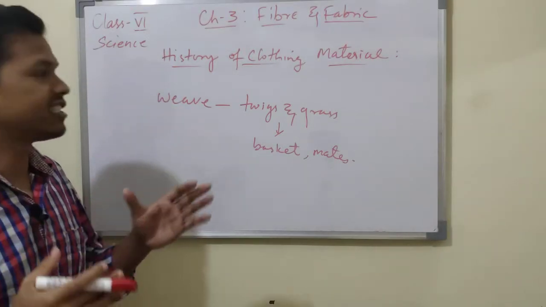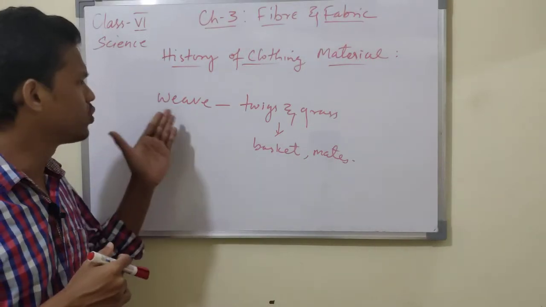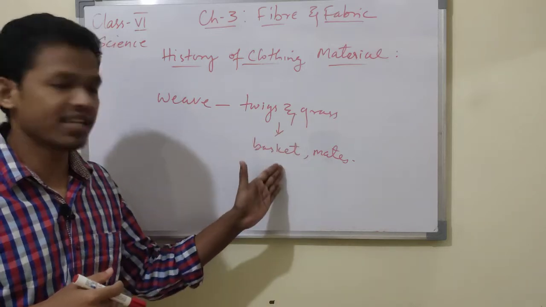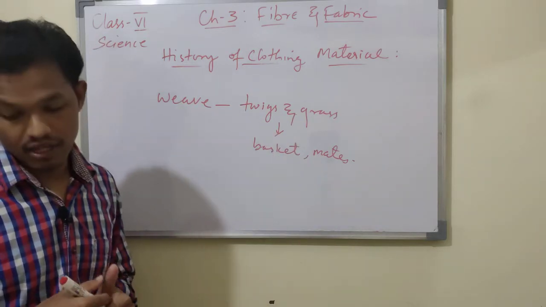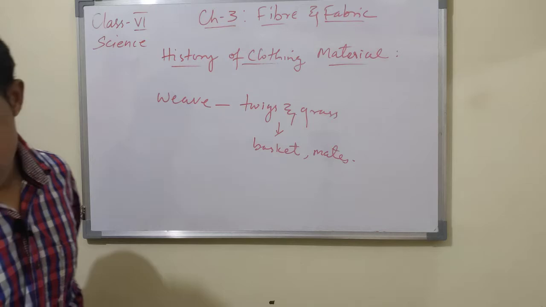After people settled as agricultural communities, they learned to weave twigs and grass to make baskets and mats. Got it? Grass mats and baskets.